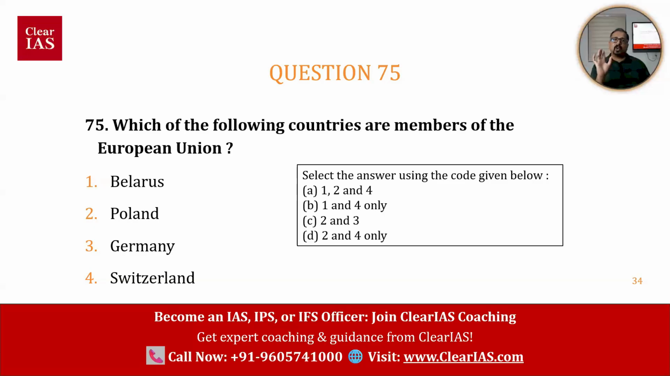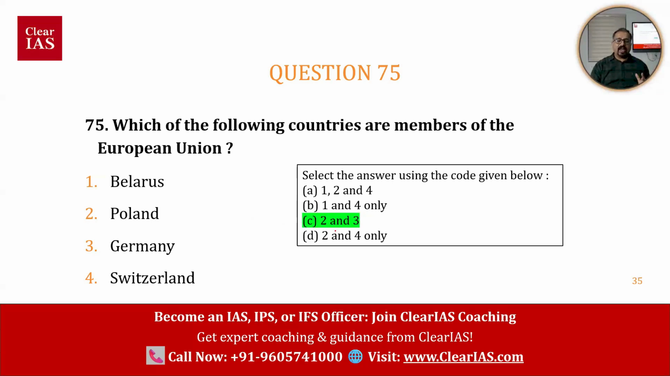You don't need to know everything to solve this question. You just have to have a basic knowledge that Germany is part of the European Union. If Germany is part of the European Union, you know option 3 should definitely be part of it, right? Now look at the options. In which of the options is option 3 mentioned? Option 3 is mentioned only once, only in option C. So very easy, right? The UPSC question setter is actually trying to help you.